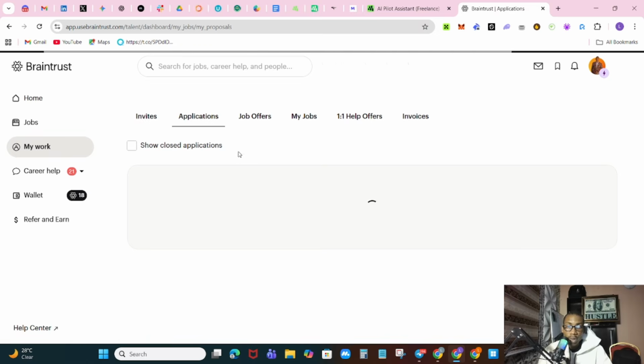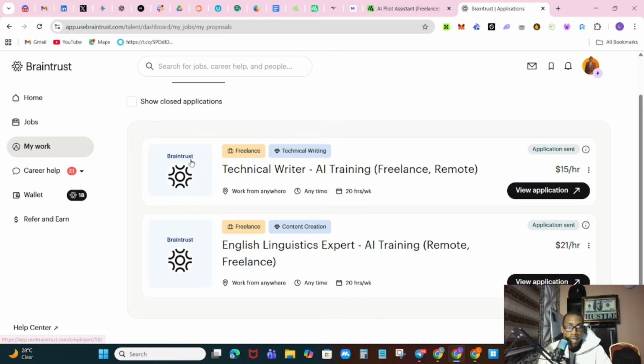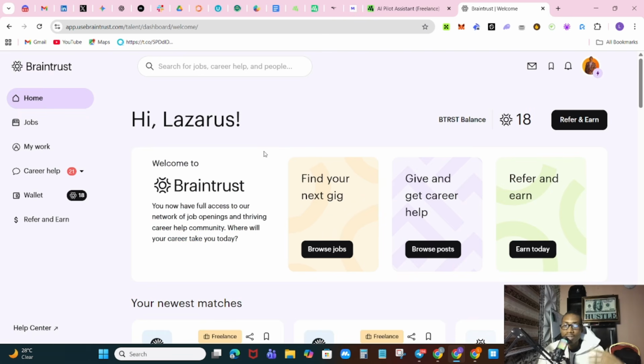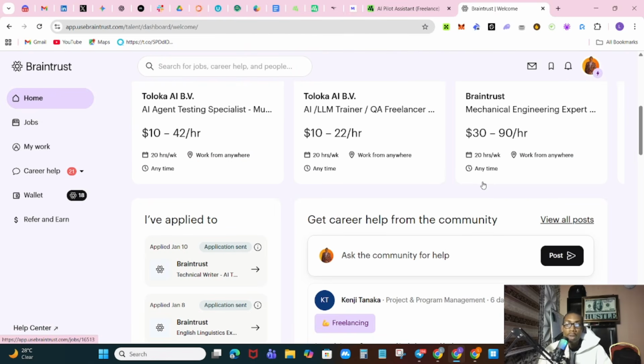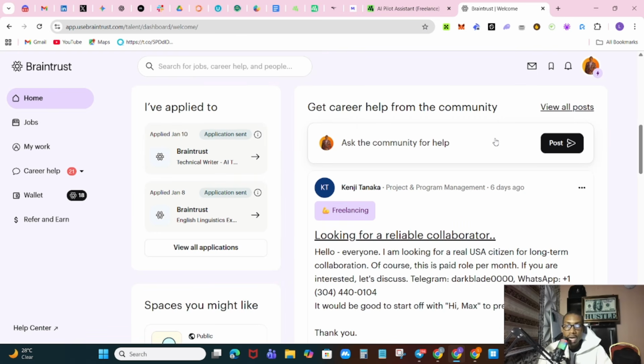If you see, I have applications here. I have about 2. One is from Toluca. I think both are from Toluca, and you can see it right here. So I will keep on applying to as many opportunities, but right now I can't apply for jobs on Mindrift because I already have an existing job with the platform. So I think I have to just avoid applying to any job related to Mindrift, but I think I would be able to apply to other platforms which you would get from this Braintrust.